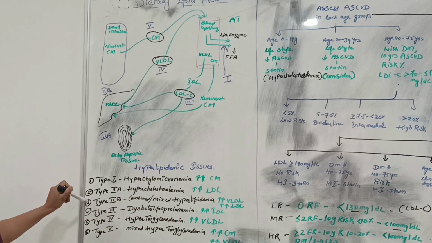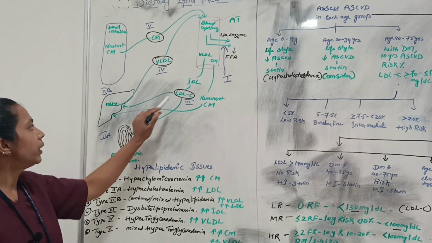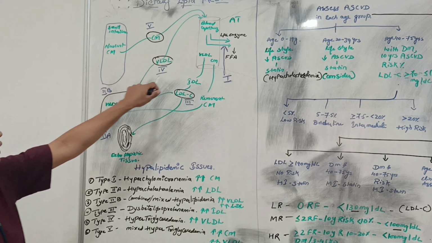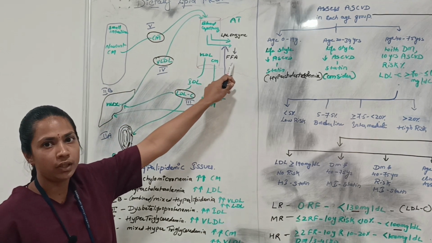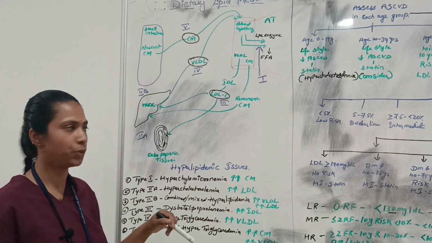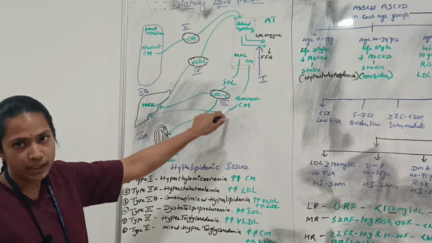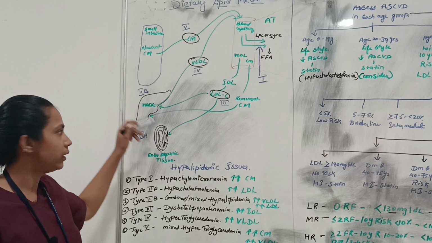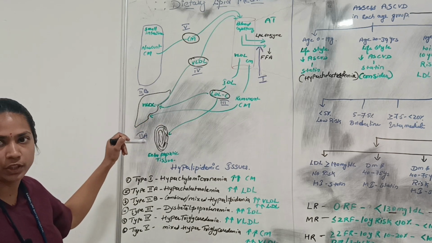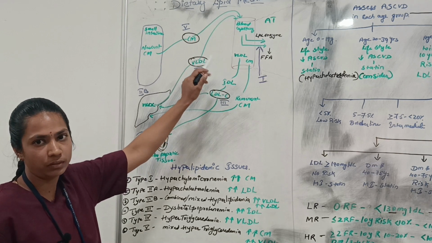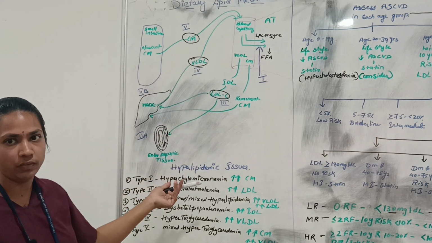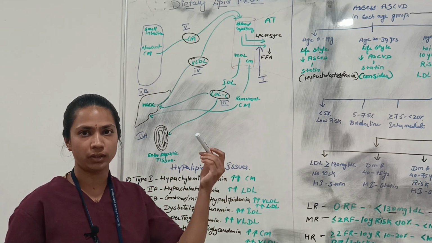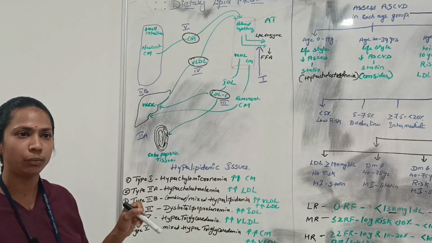Type 2A is hypercholesterolemia. Hypercholesterolemia is an increase in LDL. Whenever chylomicrons and VLDL enter into the blood capillaries and are not absorbed by the adipose tissue or peripheral tissues, the LDL will increase. When LDL increases, if there is a deficiency of LDL receptor in the liver or in the extrahepatic tissue, this LDL will remain in the blood capillary, so the cholesterol level will increase in the LDL level. That will affect the coronary arteries by forming atherosclerotic plaques.